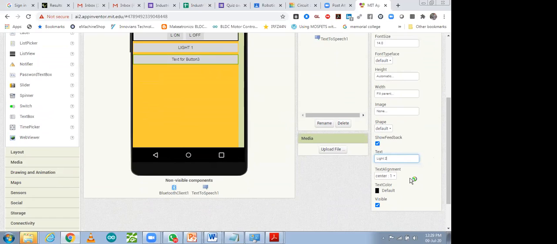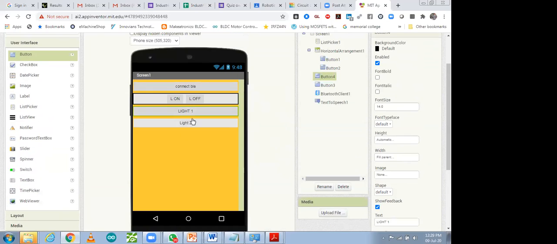light 2. So after taking it, these are two buttons you have taken over here. All their size, width, everything you can change over here. Every option is available. After doing it, if you want to upload any media, that also you can upload, but I don't want to upload any media.